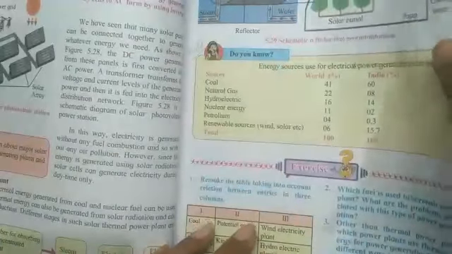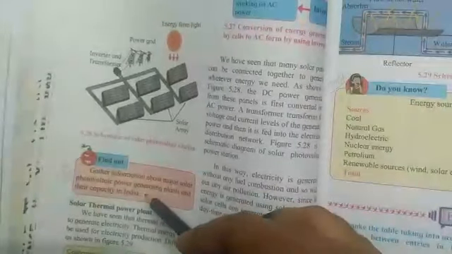Page number 57, the full page, that is of series and parallel connections of solar cells, is totally omitted from your syllabus. You have to just read it and discuss it in the class, because that is the alternative source of electricity for us. Next is page number 58. Here again "Find out", where you have to collect the information, is also omitted.